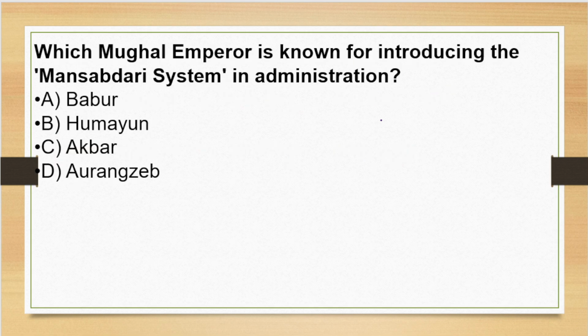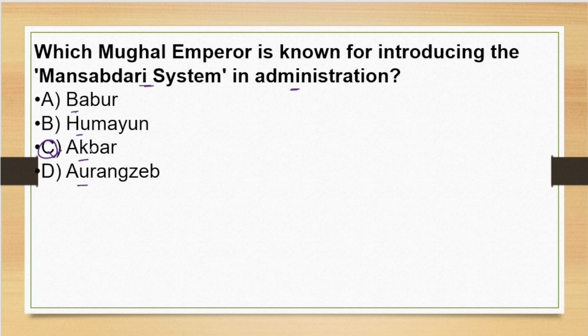Now the next question is, which Mughal emperor is known for introducing the Mansabdari system in administration? The options here are A Babur, B Humayun, C Akbar, or D Aurangzeb. So the correct answer of this question will be C Akbar. Akbar is the right answer. So Akbar introduced the Mansabdari system.